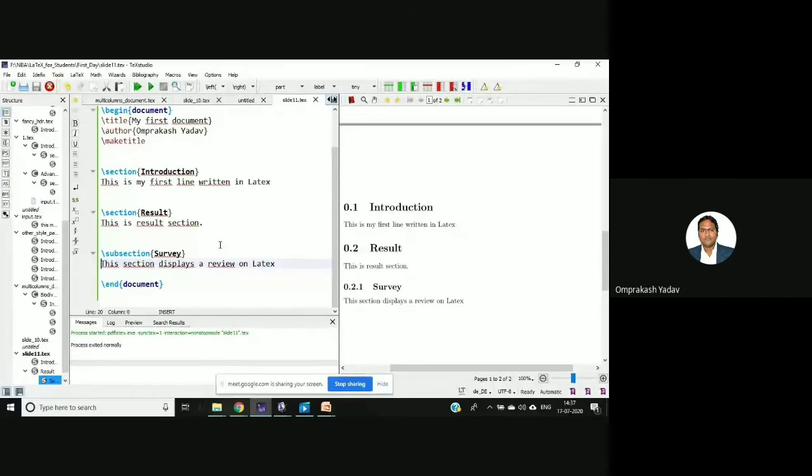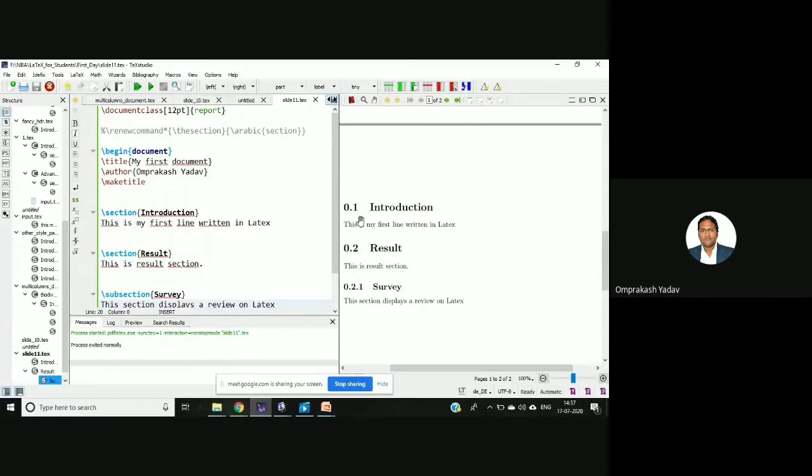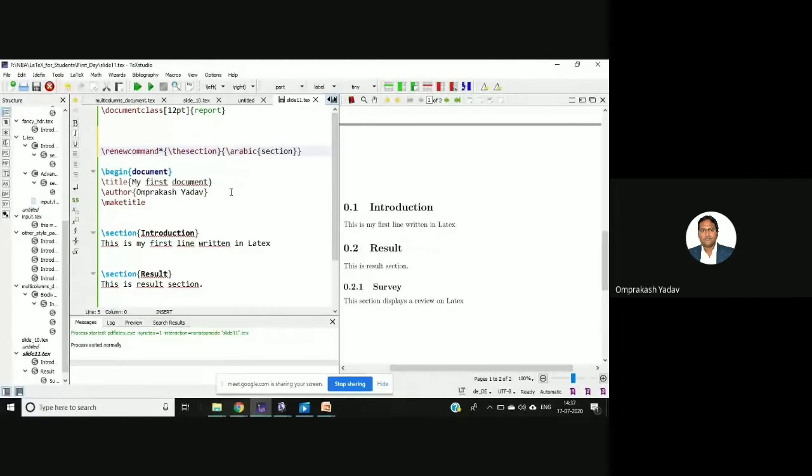So now suppose I want to change this style. Because in no paper will you see this 0.1, 0.2 kind of numbering. Normally it's either in Roman or in the 1, 2 formats, and then the syntax will be 1.2, 1.3 like this, and then the subsection will be 1.1.1, 1.2.1 like this. So how can we change it? I'll just go here. There is one command, renewcommand, for the section.